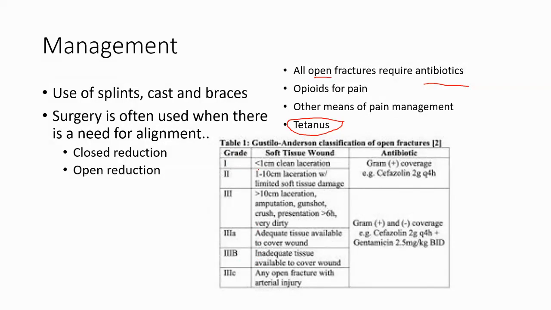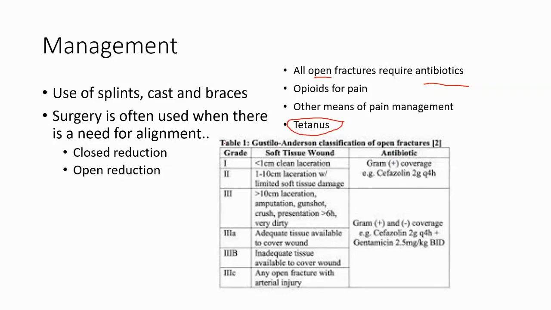Grade 1 is less than 1 centimeter. Grade 2 is a 1 to 10 centimeter laceration. Grade 3 is greater than 10 centimeter laceration, okay? So these grades are based on size. This is a little teeny laceration, medium, large laceration. And then this 3 is basically broken down into how much tissue is available to cover the wound. And here is there an arterial injury. So from mild to very severe. And if they're graded that way, and if they're open, they need an antibiotic.